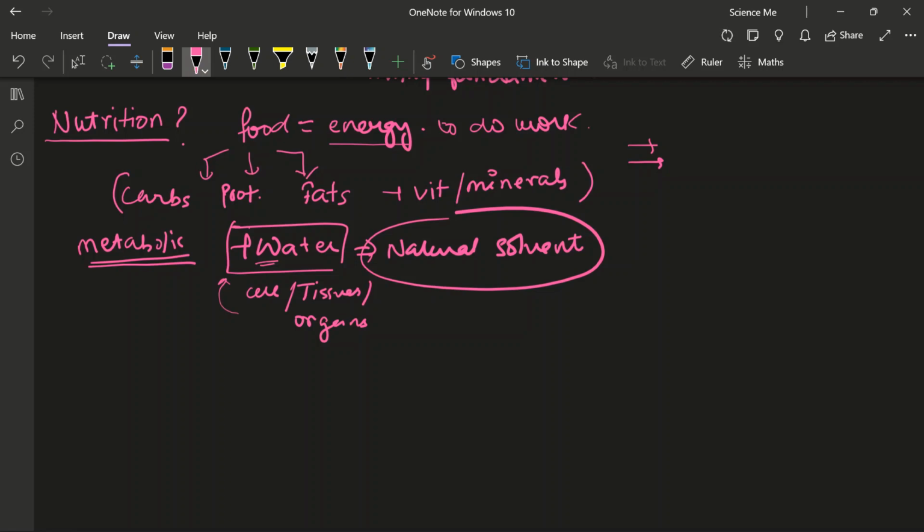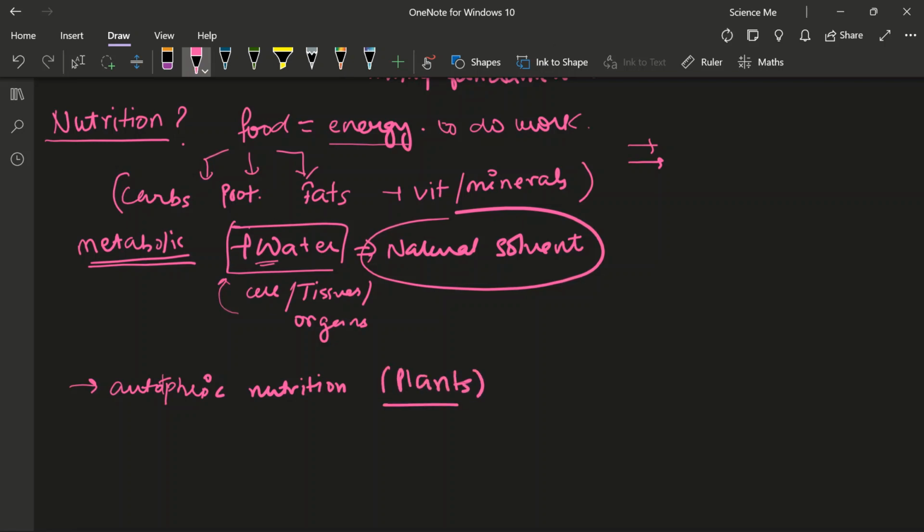Now, there are many types of nutrition. One we have already studied in the botany part, autotrophic nutrition. It is a nutrition that is seen in plants. Why plants?